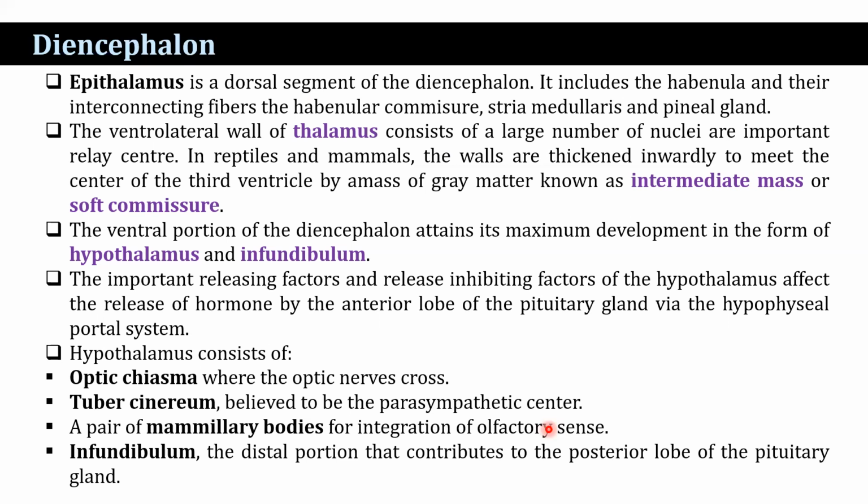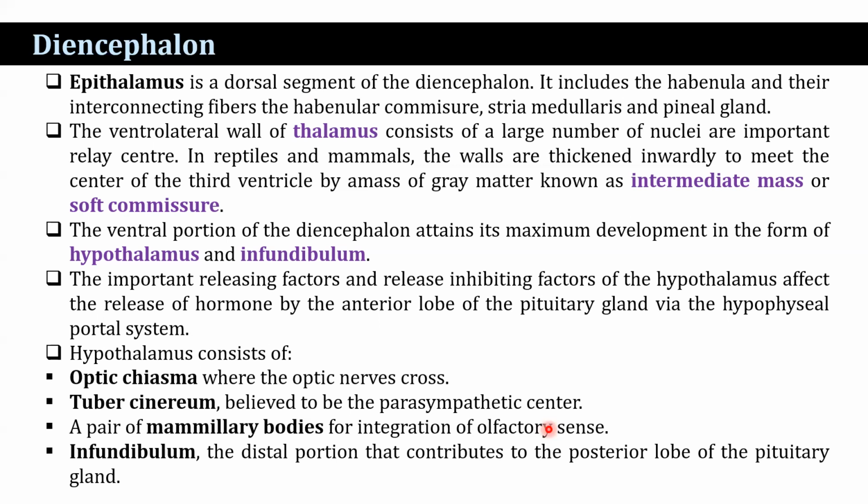The ventral portion of the diencephalon attains its maximum development in the form of the hypothalamus and infundibulum. The hypothalamus contains nerve centers which integrate the function of the peripheral autonomic system with those of other nerve tissues. The important releasing factors and release-inhibiting factors of the hypothalamus affect the release of hormones by the anterior lobe of the pituitary gland via the hypophyseal portal system.